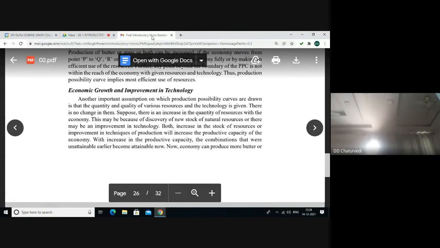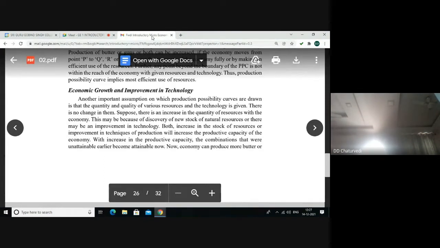Economic growth and improvement in technology. Suppose there is increase in the quantity of resources with the economy. It may be due to discovery of new stock of natural resources or improvement in the technology, as a result of which productive capacity of the economy rises.